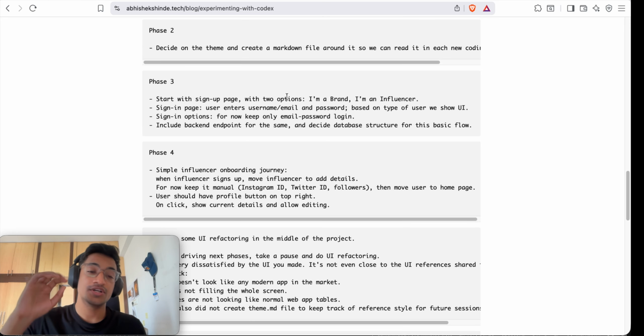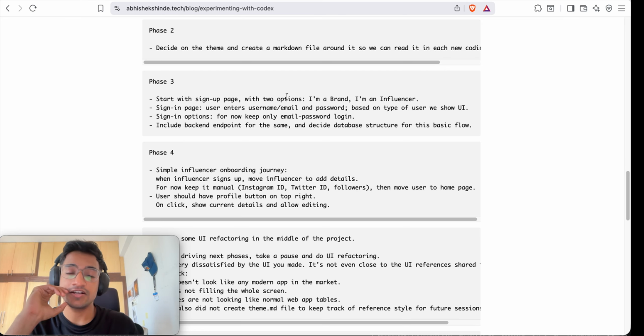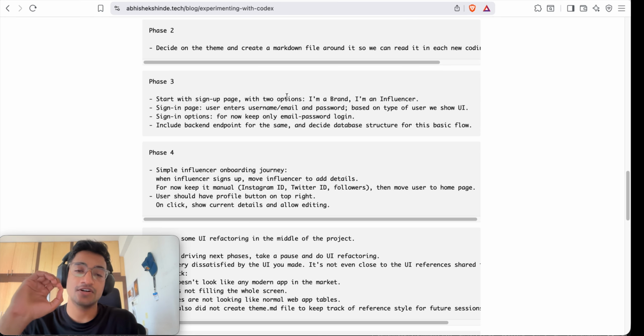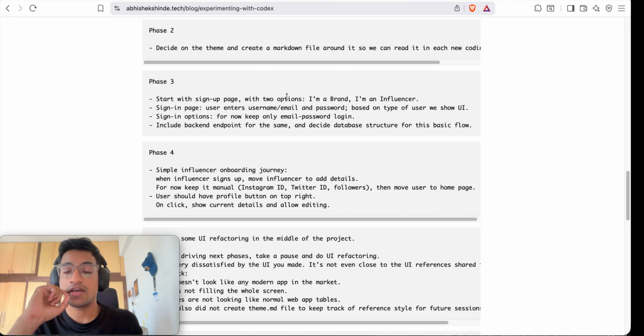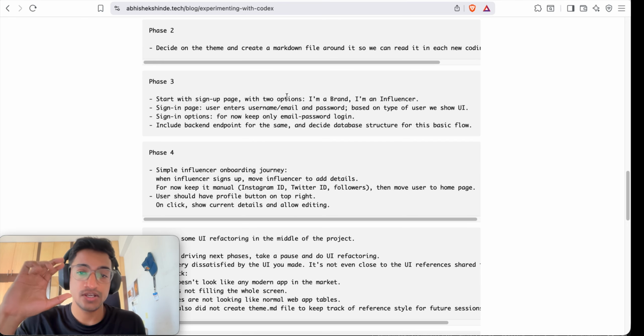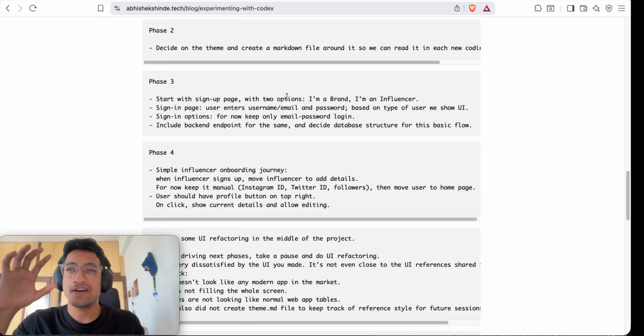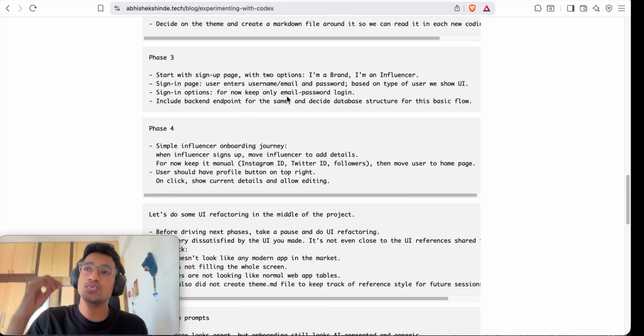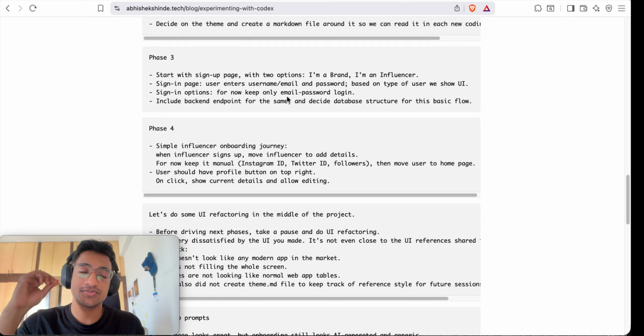Then I moved to the designing part. Initially I asked Claude to just design a sign in and sign out page, and the UI was not that good, but I iterated with some prompts and made it a fine, good UI, proportionate to the screen, adding some gradients as well. But if you want some human touch, then I think we need some human intervention in the future, because UI will always need some human touch that you need to give it.